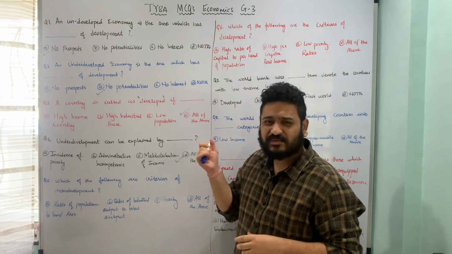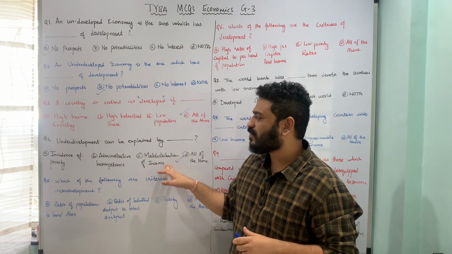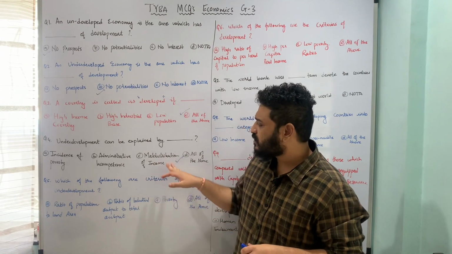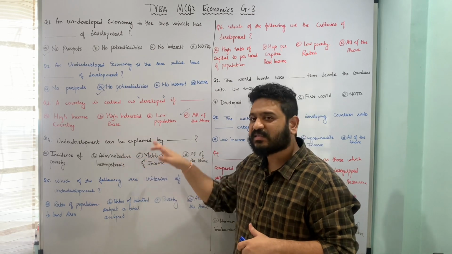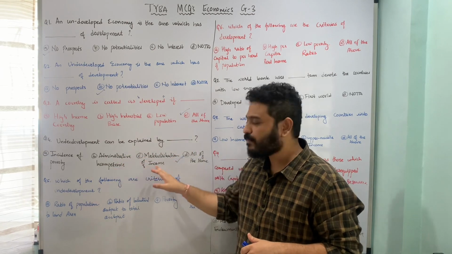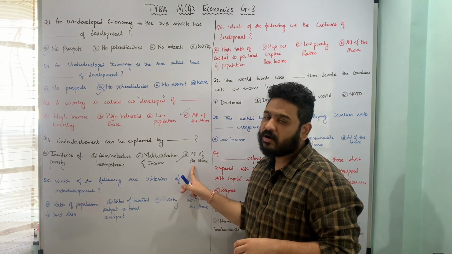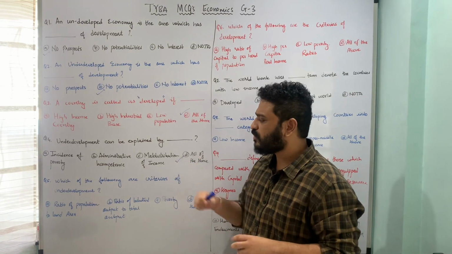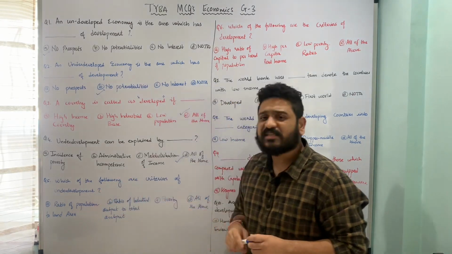I'm giving you questions which have all of the above answers because I want you to clarify the concept per se, so that is why. Anyways, the answer to this question is, underdevelopment can be explained by all these three things, that is incidence of poverty, administrative incompetencies, as well as maldistribution of income, and hence option D, all of the above, is the correct answer. Let us now move to the next question, criteria of underdevelopment, and the question is framed in this fashion: